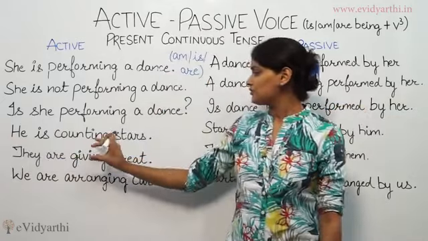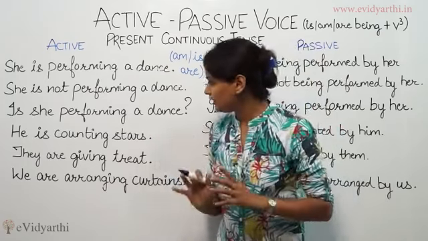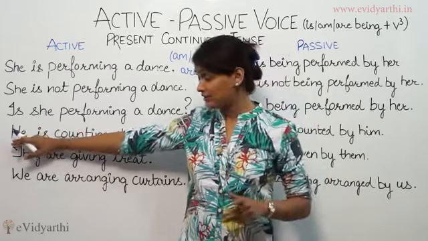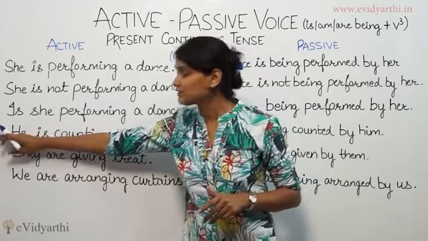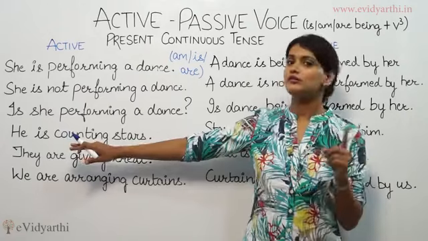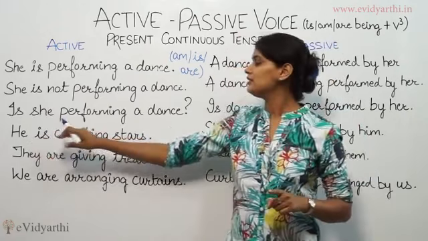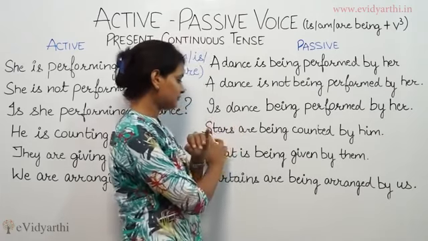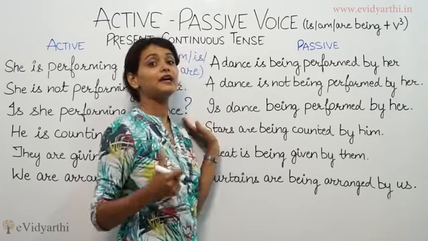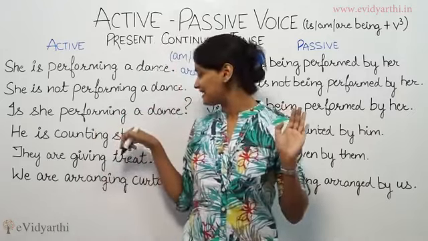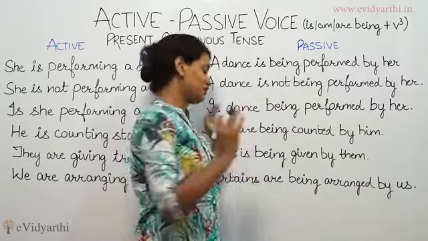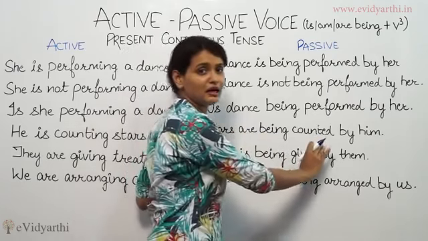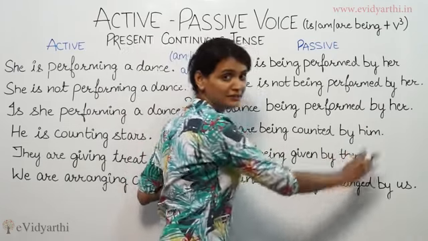Alright, he is counting stars. Here, what we are seeing is the subject, it's also an assertive sentence, but the construction is different. The subject is single or singular. Then is counting stars. Talking about the passive voice, the stars, the object in this sentence, is plural. So, stars are being counted by him.